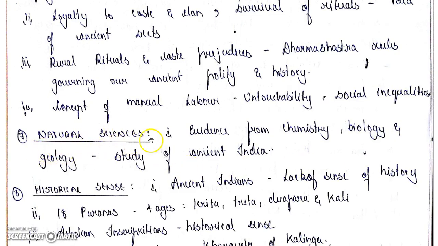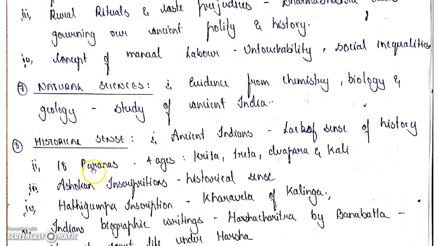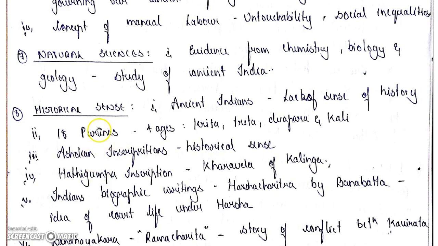Okay, then also the natural sciences. Natural sciences are nothing but evidence from chemistry, biology, and geology. The evidences which are present also help us to know the ancient history, and also the historic sense. The ancient Indians were known for a lack of the sense of history, and also the 18 Puranas which were already there. These 18 Puranas were divided into 4 ages: Krita, Treta, Dwapara, and Kali Yuga. These also give an account of the ancient history.